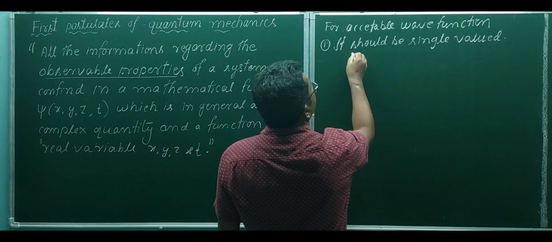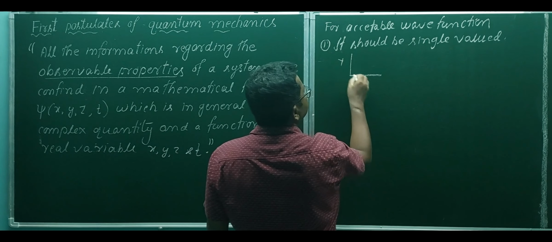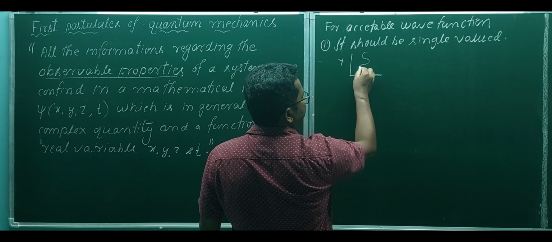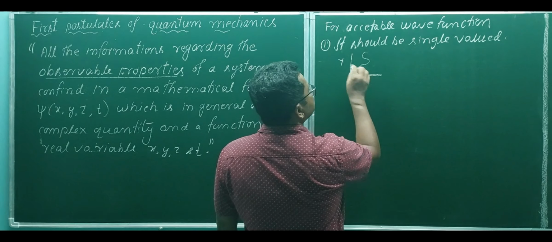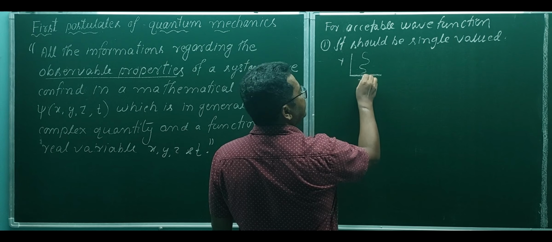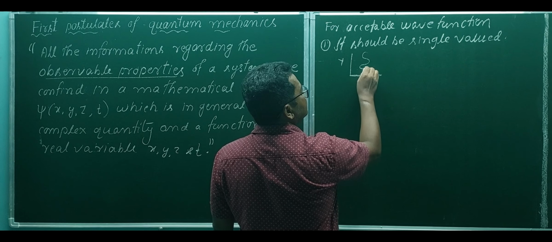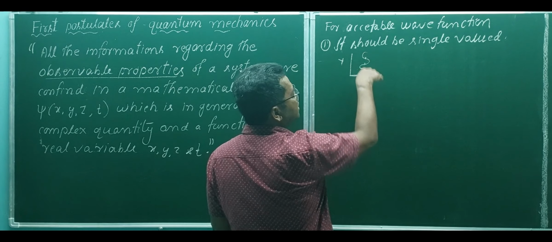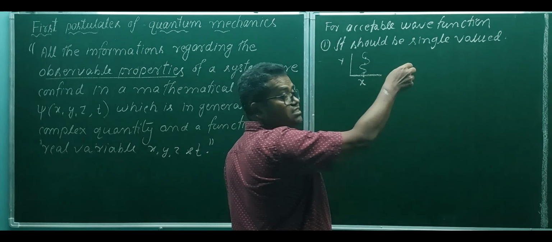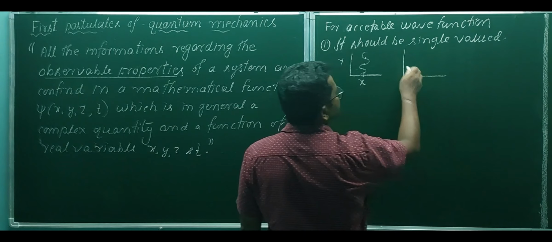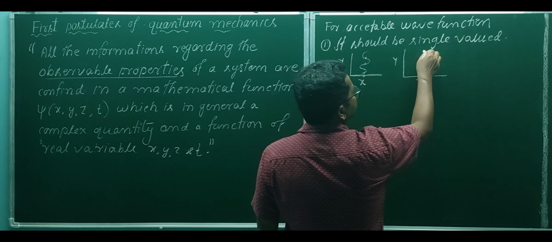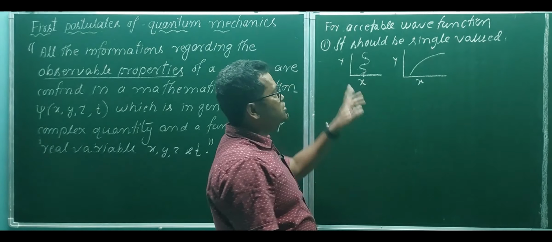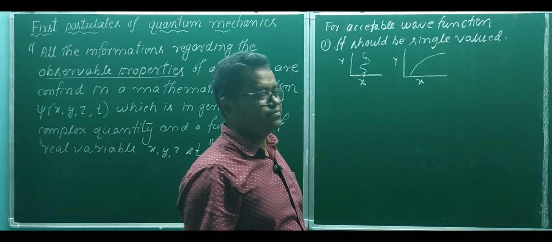See here, suppose this is y, this is x, right? So this is the function. For this function, for a given value of x, y is this value, this value, this value. That is, for a given value of x, y has multiple values. So this is a multi-valued function. But see, suppose this is y, this is x, this is the curve. So this is a single valued function. So psi should be single valued.